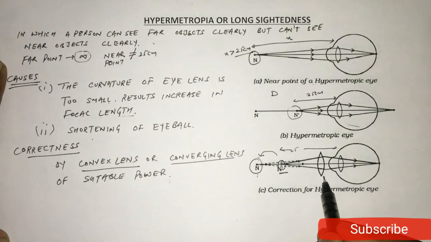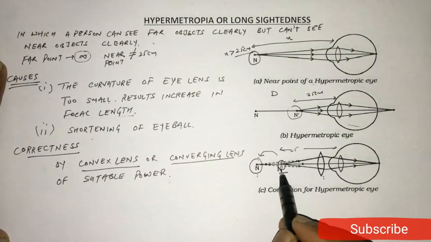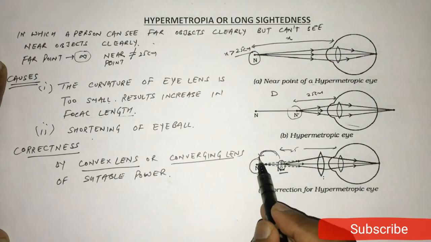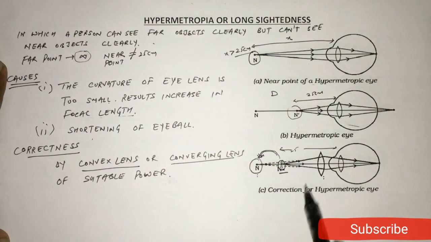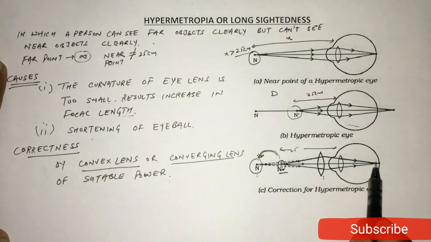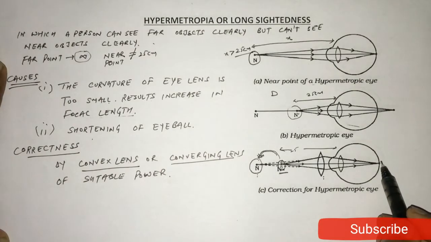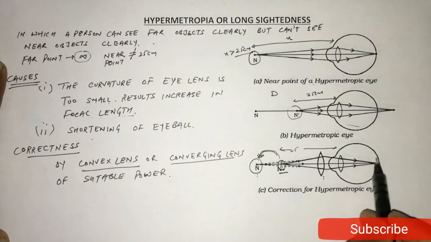This converging lens forms a virtual image of this object on the near point of this hypermetropic eye, so that the image converges on the retina. So the person can see the image of the object clearly.